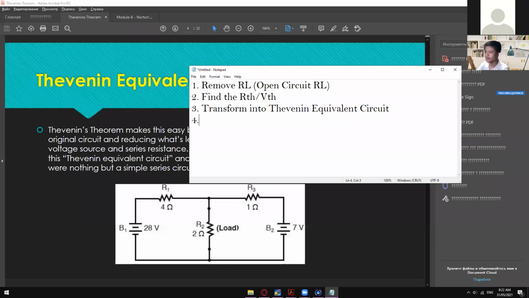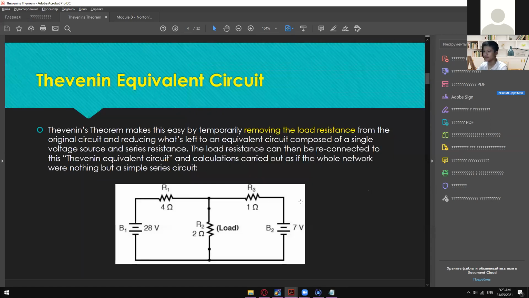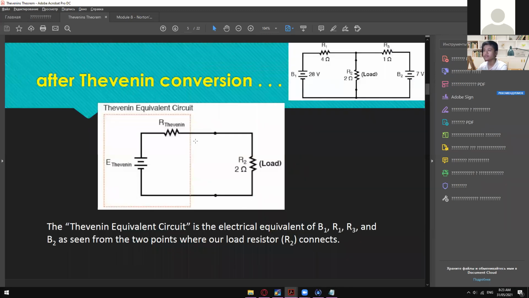Then from here, you can now find the unknowns that you were looking for. Let's say the total voltage across the entire circuit, the total current, the voltage drop across those resistors, the current that is passing through those resistors, okay, etc., etc. Solving for unknowns. Right, so those are the only steps that you can apply to solve for the unknowns with this circuit. All right, so without further delay, let's try to apply those rules or steps. So again, the first one is we have to, okay, let me just get this one.